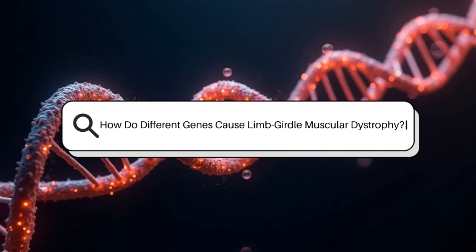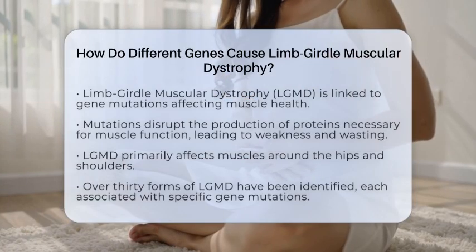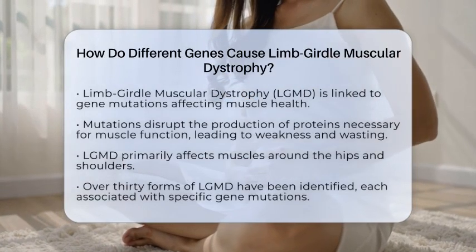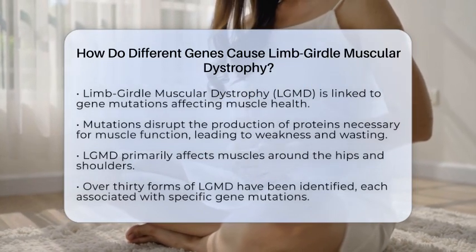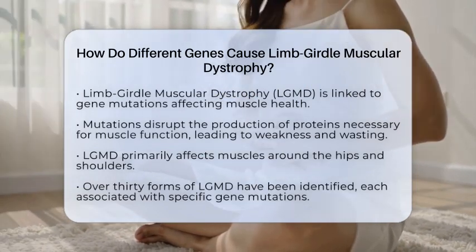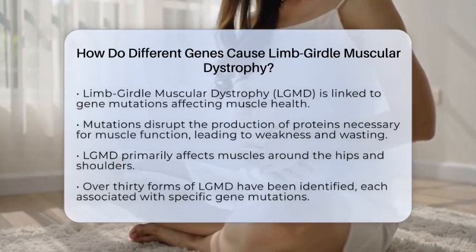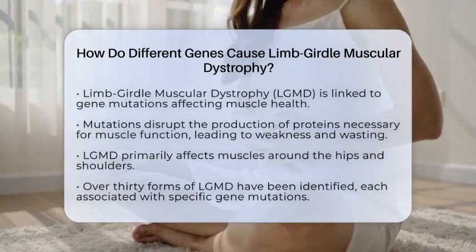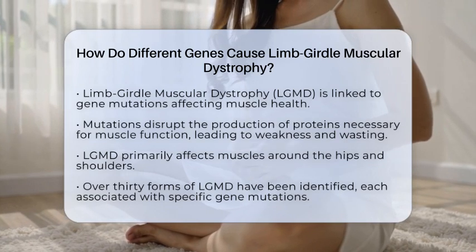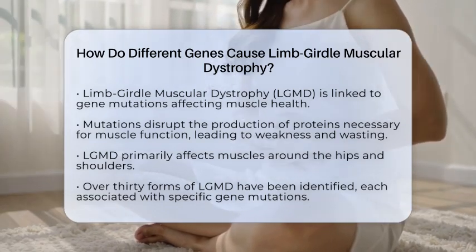How do different genes cause limb-girdle muscular dystrophy? Have you ever wondered how our genes can impact muscle health? Limb-girdle muscular dystrophy, often called LGMD, is a great example of this connection. It is caused by mutations in various genes that are crucial for producing proteins needed for healthy muscle function.